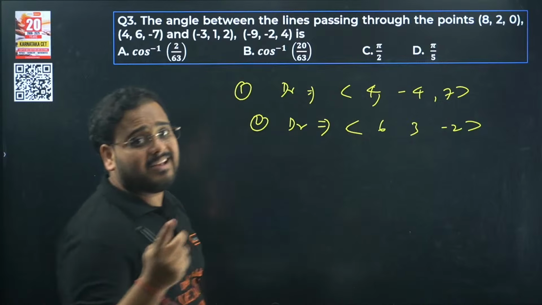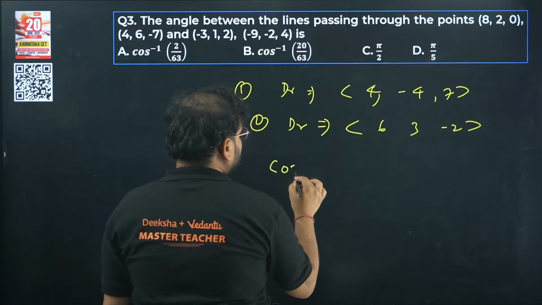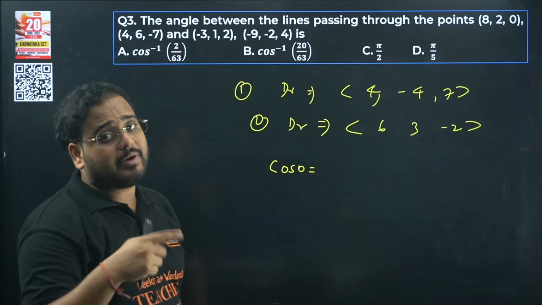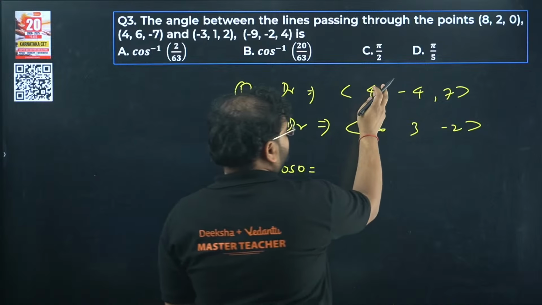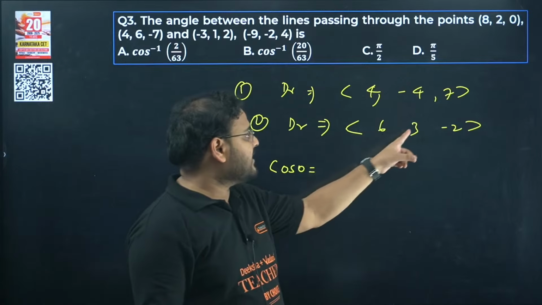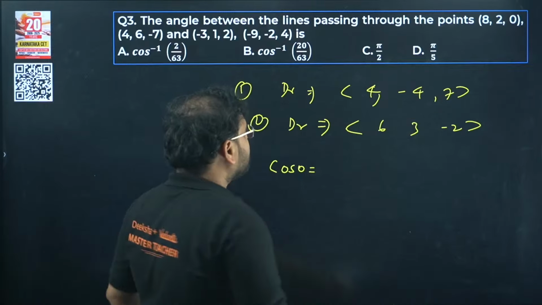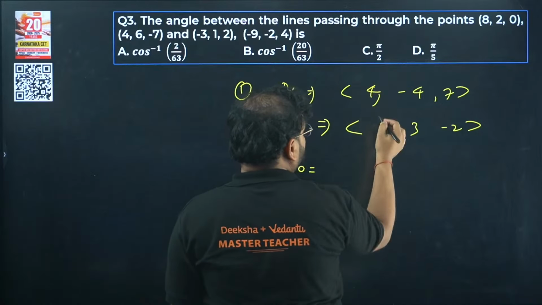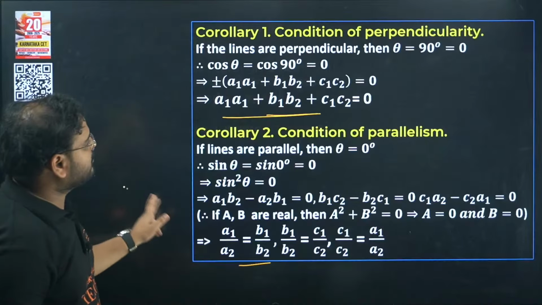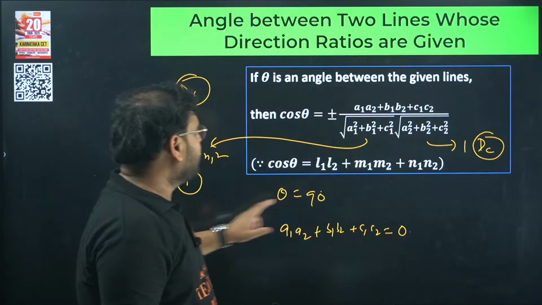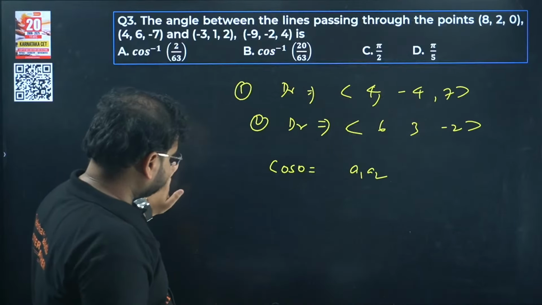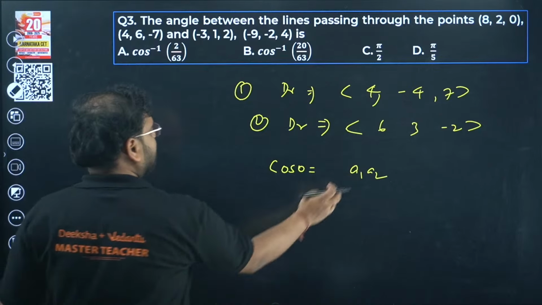Okay, I'm looking for the angle again. So simply you're gonna do this as cos theta. This is the case of DRs. So you need to find the magnitude of these vectors as well. So if you use over here 4i minus 4j and 7k, and this is 6i, 3j and minus 2k. Let's use over here the formula a1 a2. Let me show you the formula directly. I hope this is clear. I don't have to write the formula, directly we'll write the answer.